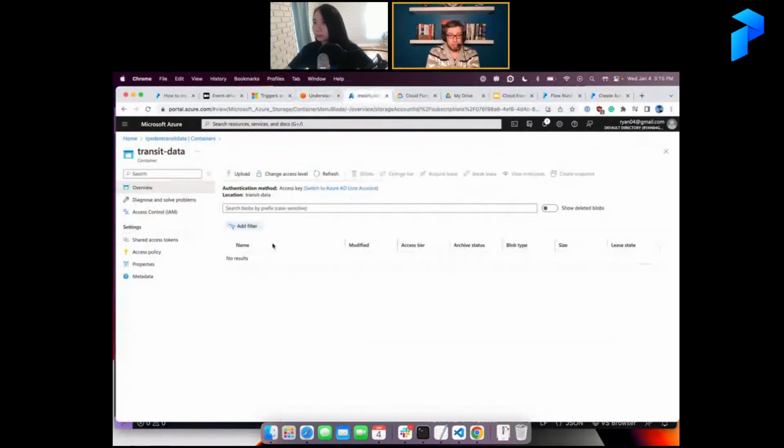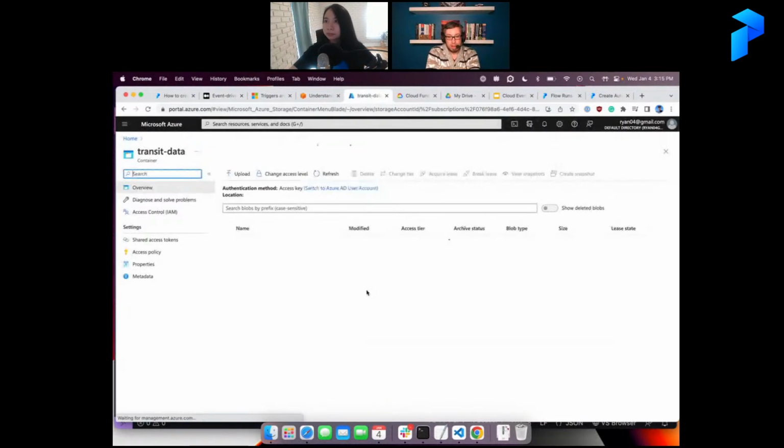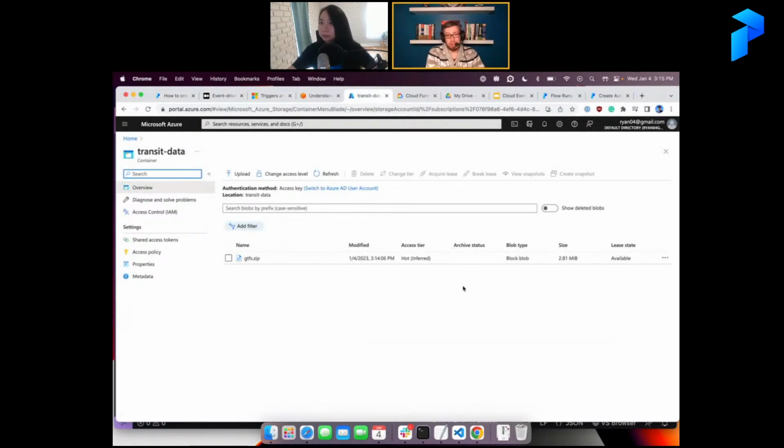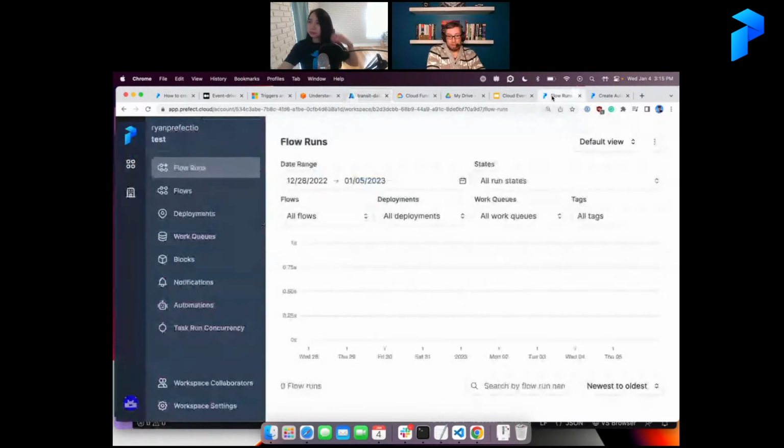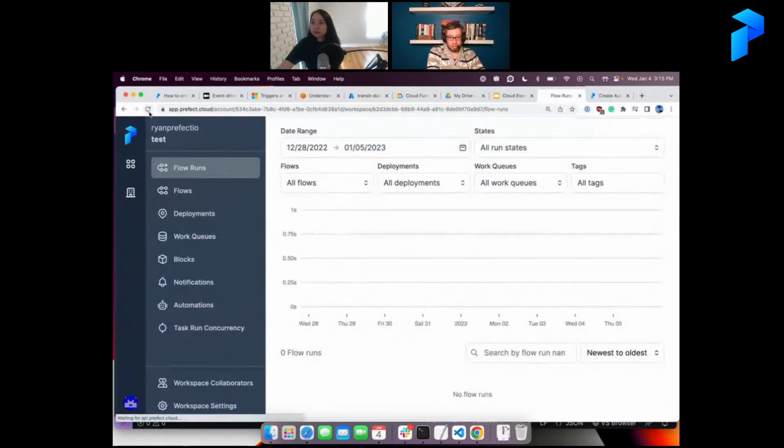All right, so this is my transit data container on Azure. The gtfs.zip showed up there, so that part of it worked. Now if I look at flow runs, it's not showing up.